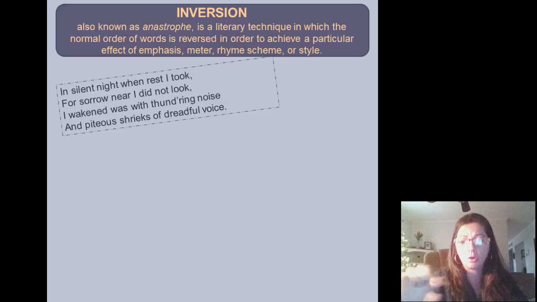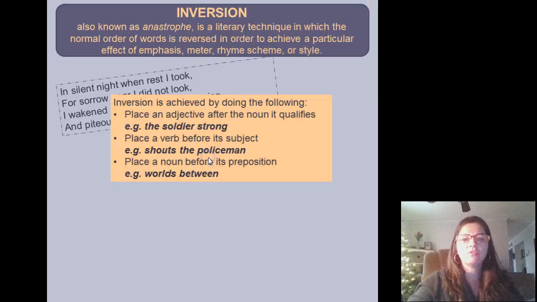Any of you who are familiar with Yoda from Star Wars, you know that he does this all the time. Hungry I am, eat I must. He just flips those words so that it has a different effect. And we all know Yoda for doing those types of things. For sorrow near, I did not look. Flip them: I did not look for sorrow near. That's all she did. She just flipped them because she needed to do that to keep her rhyme scheme. See? Took, look, noise, voice. And that's all inversion is.